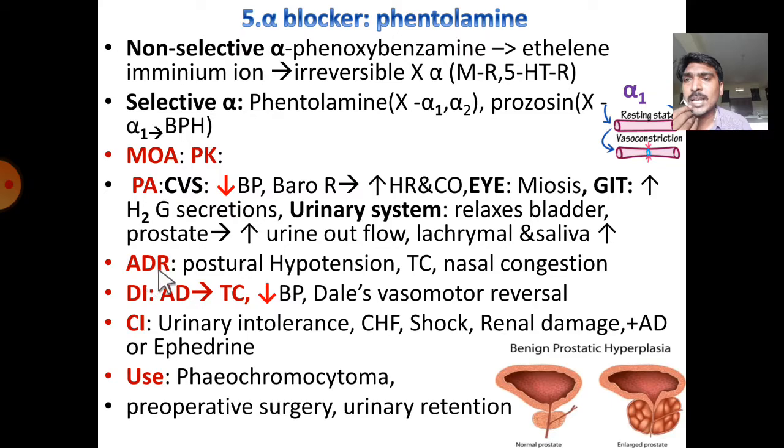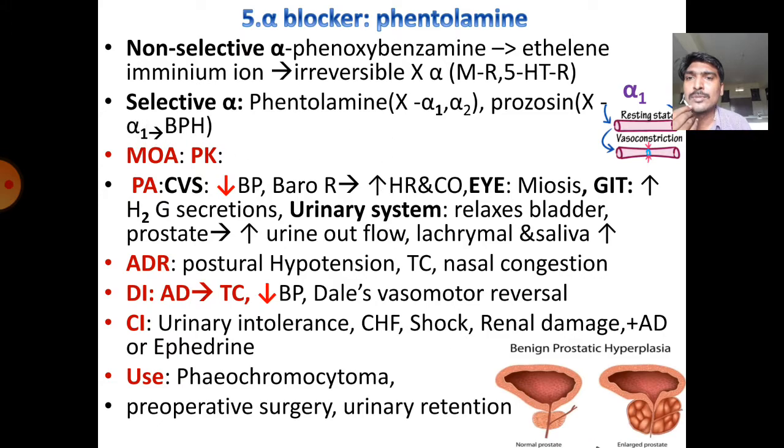Next, adverse drug reactions are postural hypotension, tachycardia, and nasal congestion. Here nasal congestion means the blood vessels in the nose are dilated, which leads to increased nasal secretion and thus nasal congestion. Drug interactions: when given with adrenaline, it will produce tachycardia and hypotension due to Dale's vasomotor reversal. Contraindications: mainly contraindicated in urinary incontinence, congestive heart failure, shock, and renal damage, because it will produce severe hypotension due to Dale's vasomotor reversal phenomenon. Mainly used in pheochromocytoma, preoperative surgery, and urinary retention.